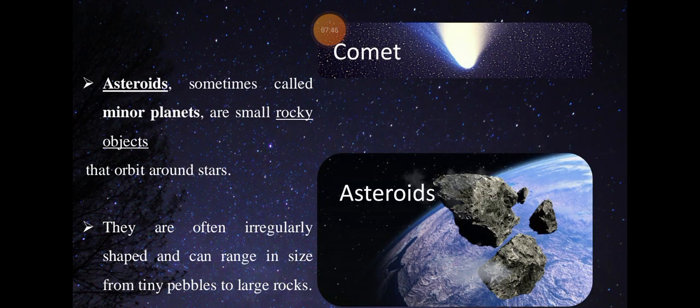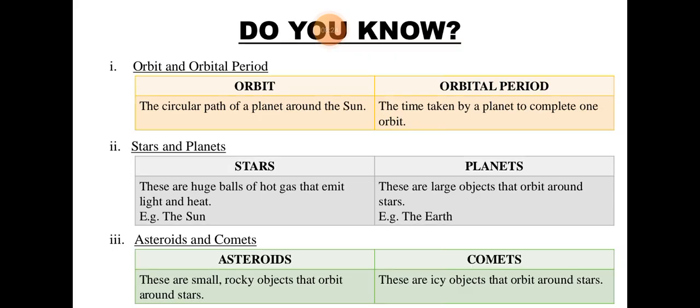Now asteroids. Some are called minor planets or small rocky objects. They are somehow small planets, known as minor planets, and they are small rocky objects. They consist of rocks. If you look at the picture, they actually look like rock. They are small rocky minor planets that orbit around the star. They are often irregularly shaped and can range in size from tiny pebbles to larger rocks. They can be tiny pebbles like this, but they can also be large rocks like that.